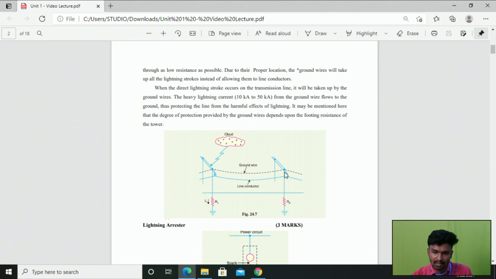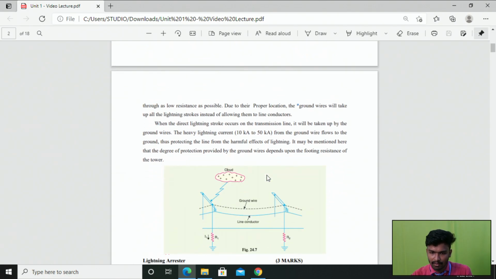At some spacing we have connected a tower, and that tower is grounded through some footing resistance. So by using this ground wire, the lightning strokes are diverted through the tower and the footing resistance. In this way we are providing protection to our electrical apparatus present in our transmission lines and power systems with the help of the overhead ground wire, right?